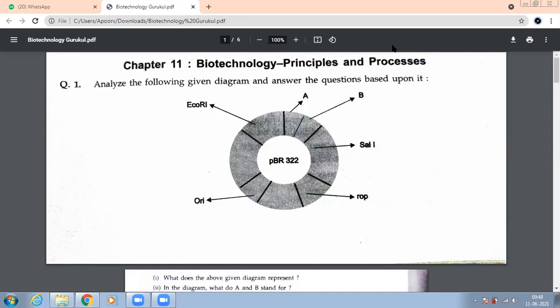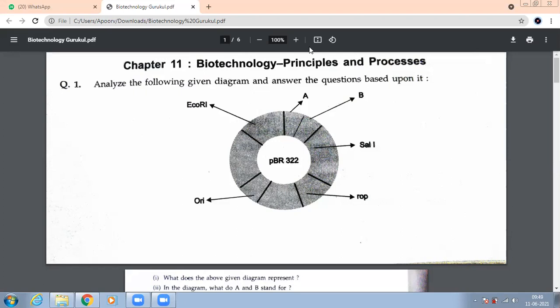From which unit? Biotechnology. Yes, there are two chapters you know: biotechnology principles, and the second one is applications of biotechnology. Very important unit, beta. So I have made a PDF of all the frequently asked questions from this. Okay, let me see how much we are able to do.